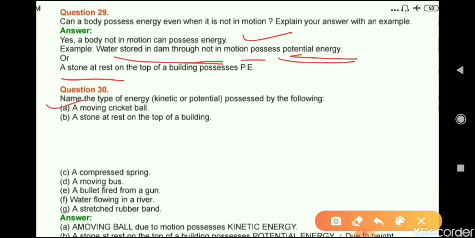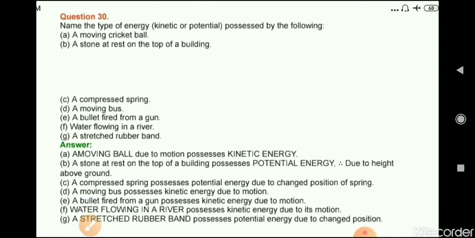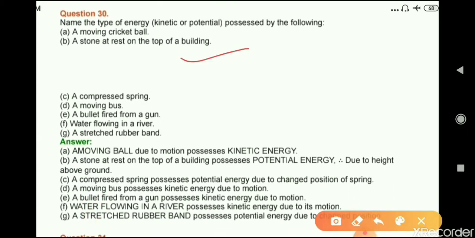Question number 30: Name the type of energy possessed by the body in the following. First one is a moving cricket ball. A moving cricket ball has kinetic energy. A stone at rest on the top of a building has potential energy. Compressed spring, potential energy. Moving bus, kinetic energy. Water flowing has kinetic energy, and a stretched rubber band has potential energy. Okay, so you can see the answer.